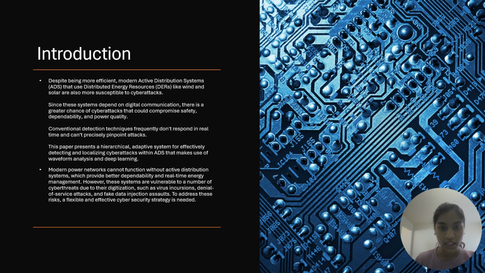Conventional detection techniques frequently don't respond in real time and can't precisely pinpoint the attacks. This paper presents a hierarchical adaptive system for effectively detecting and localizing cyber attacks within active distribution systems that makes use of waveform analysis and deep learning.